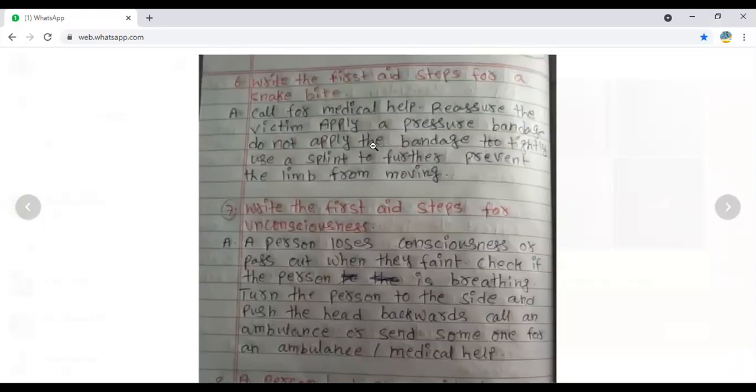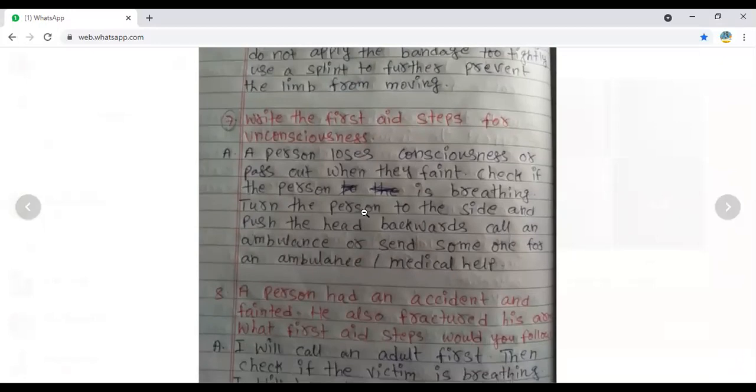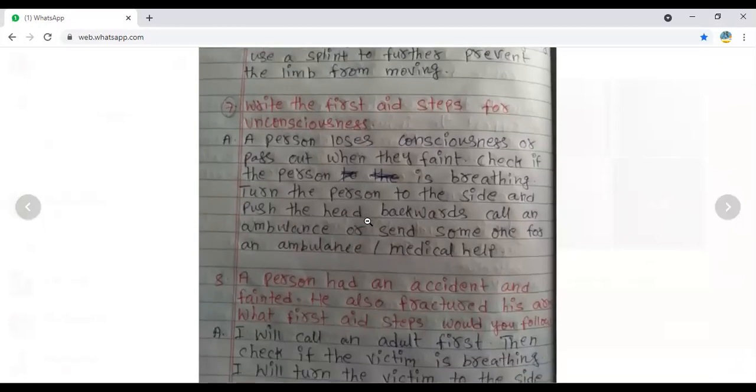Clear? That is the sixth question. Now we will move to the seventh question. Write the first aid steps for unconsciousness. Unconsciousness means falling down without moving. Clear? Falling down without moving.